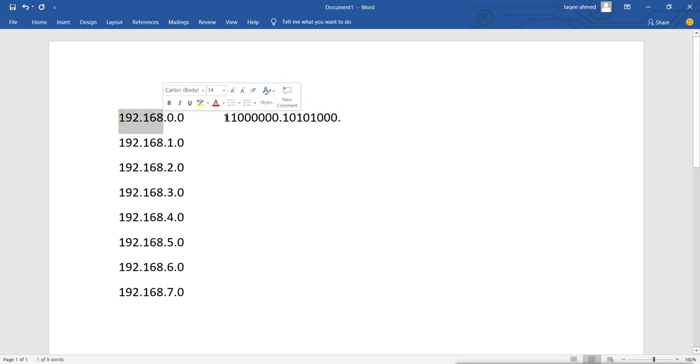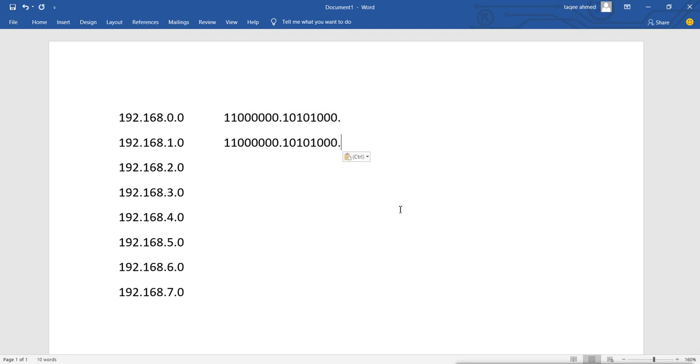That means in every network these first 16 bits are the same. So these first 16 bits are the same in every network.